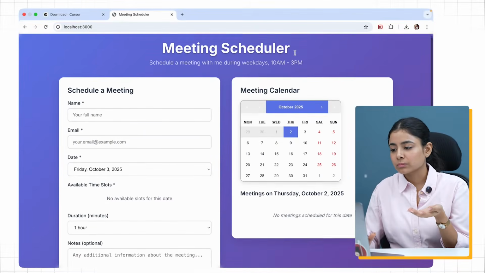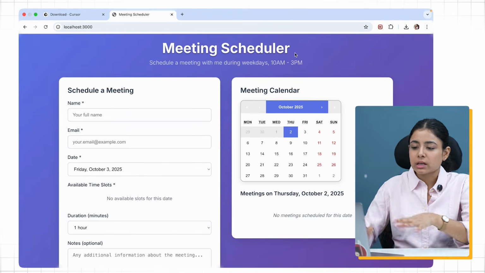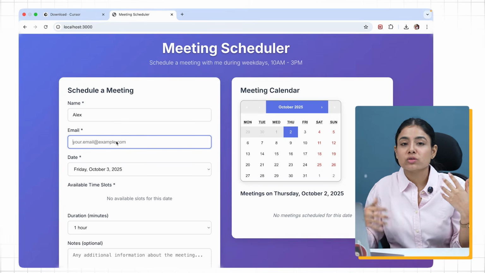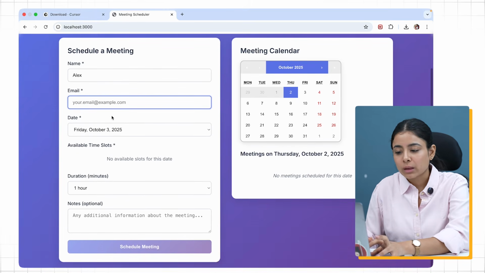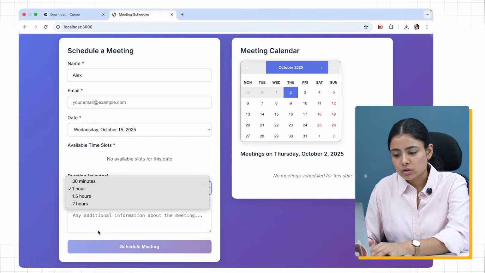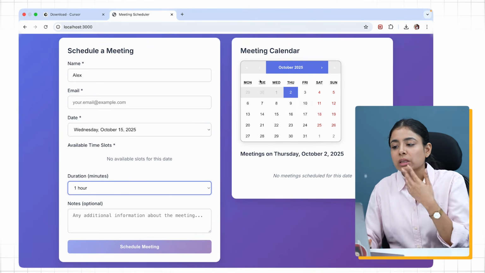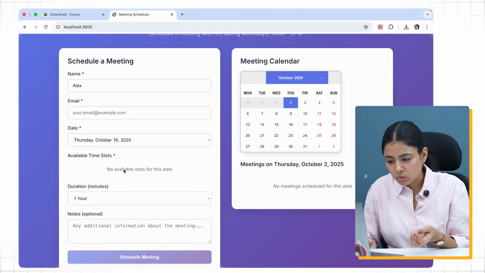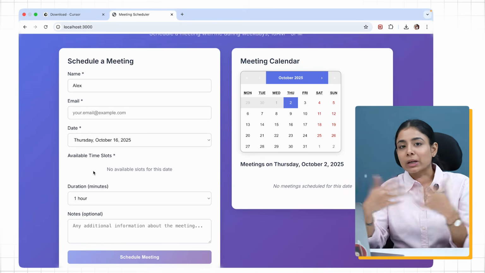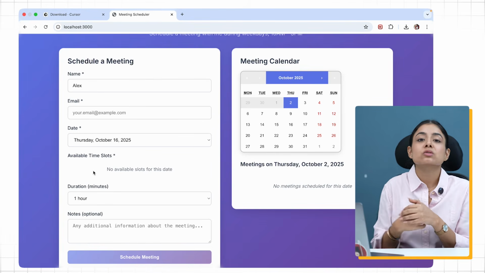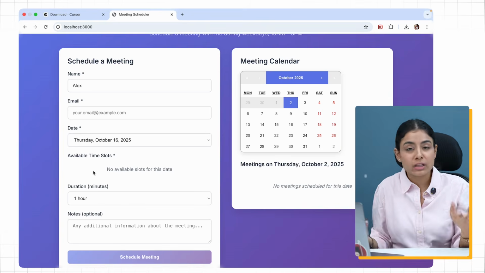Let's see, the AI agent has done a pretty good job. Here I can host this website and send it to anyone who wants to schedule a meeting. They can mention their name, email, whatever date and the duration and notes, and you'll be able to see the scheduled meetings here. So right now it does not show available slots, but I can build on this. I can add another prompt to add these functionalities or more functionalities or fix whatever I want.